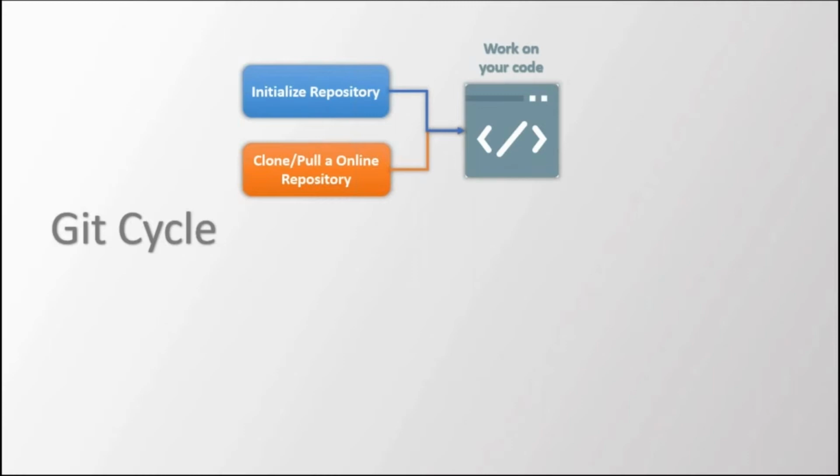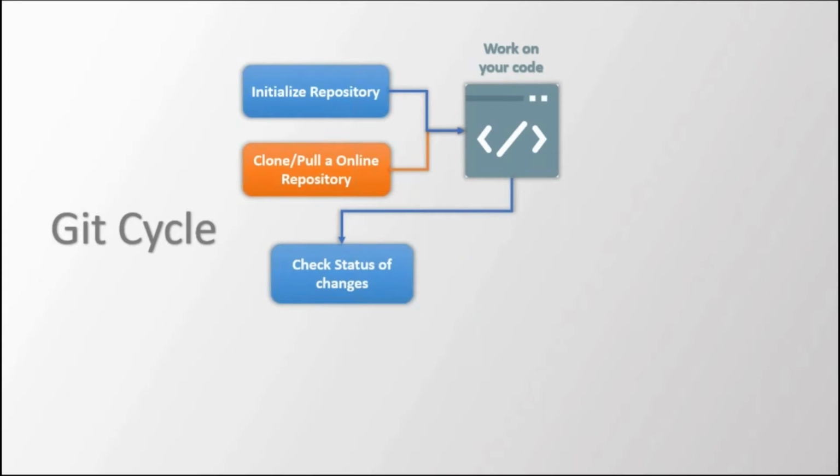Okay, so after completing your work on the source code, you can check what changes you have made after initializing or pulling the repository. You can add the changes to the staging area. So the process is that you make changes, you stage the changes, and then you commit the changes. The second step after checking the status is you can stage the changes.